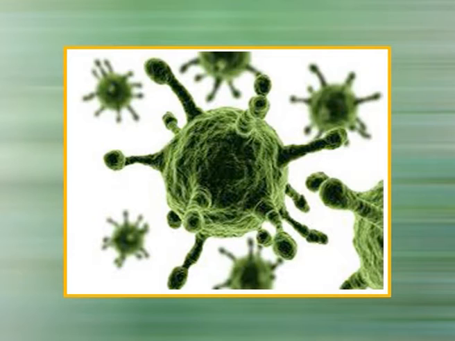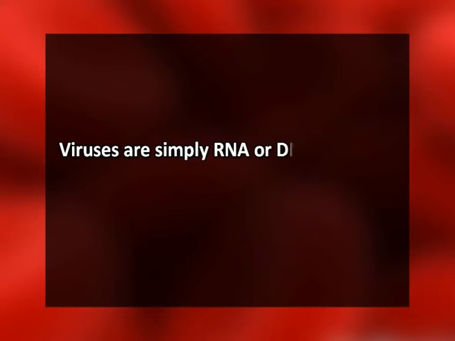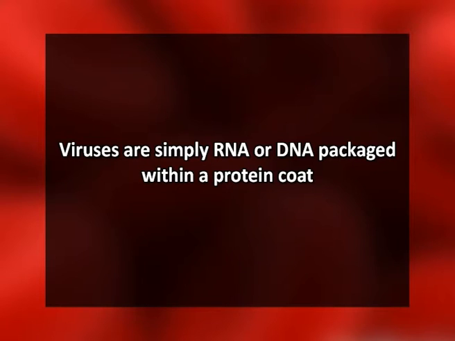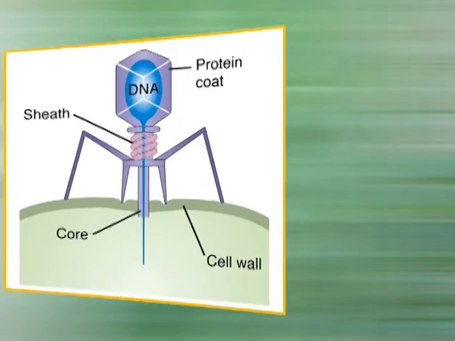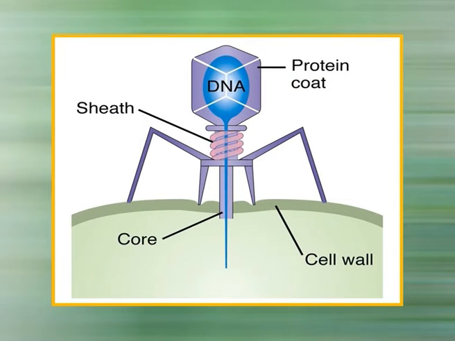However, convincing experiments with viruses soon made DNA difficult to ignore. Viruses are simply RNA or DNA packaged with a protein coat. These new experiments focused on bacteriophages, which are viruses that infect a bacterial cell. It first binds to the cell's outer surface and then injects its hereditary information into the cell.